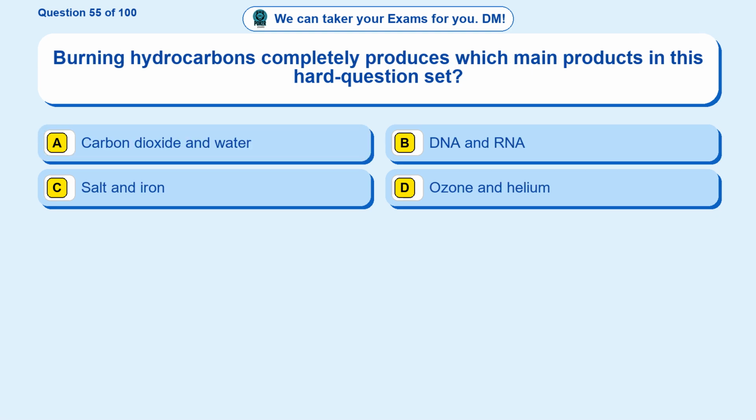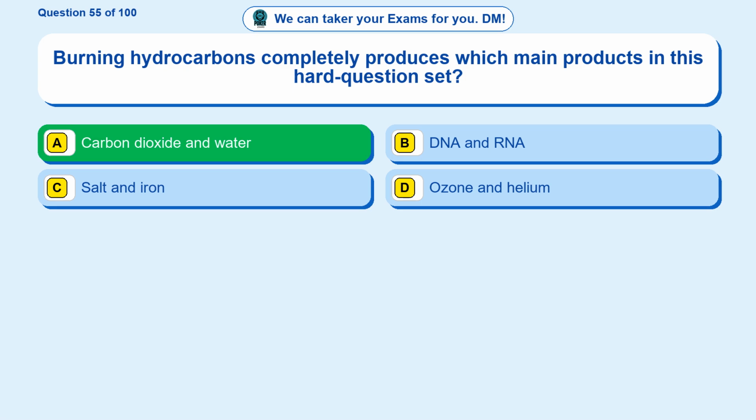Question 55. Burning hydrocarbons completely produces which main products in this hard question set? Option A, carbon dioxide and water. Option B, DNA and RNA. Option C, salt and iron. Option D, ozone and helium. The correct answer is option A, carbon dioxide and water.